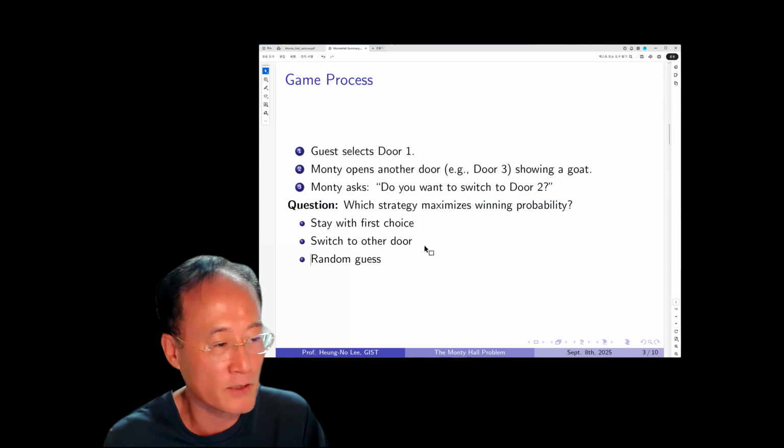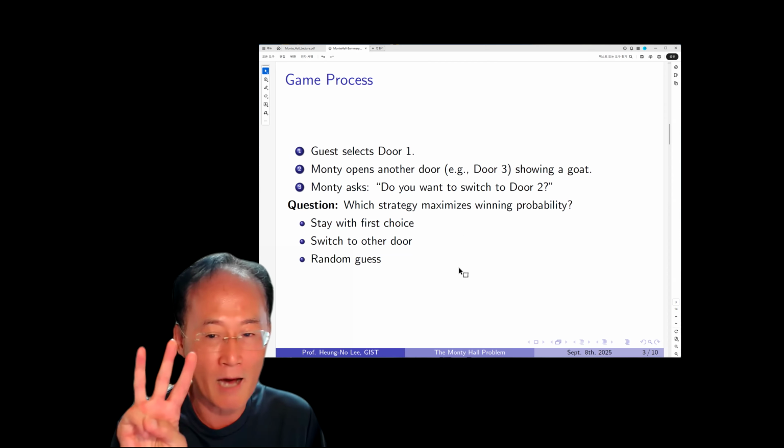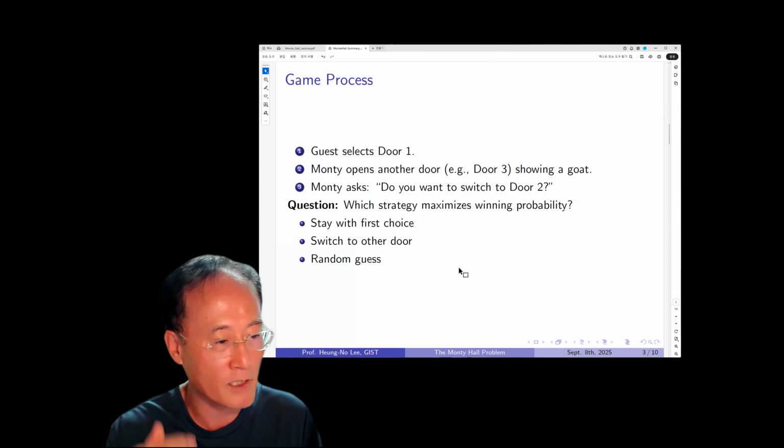You know why? Because if he stays with the first choice, then it is nothing but a random guess out of three options, and there is only one success, which is the Cadillac. So one out of three. That's the probability that he wins the Cadillac.